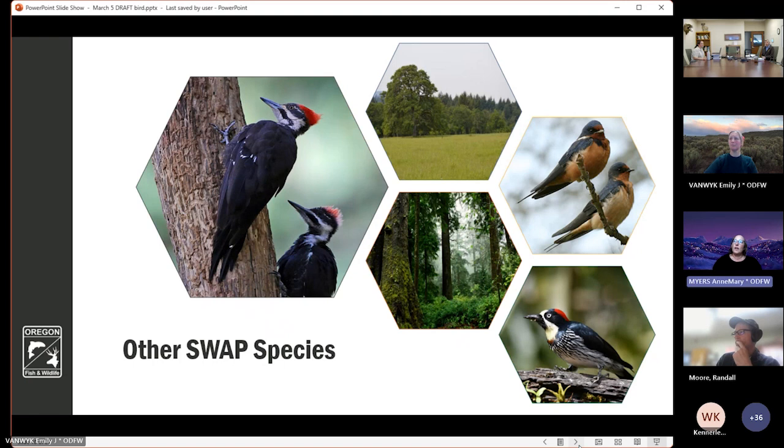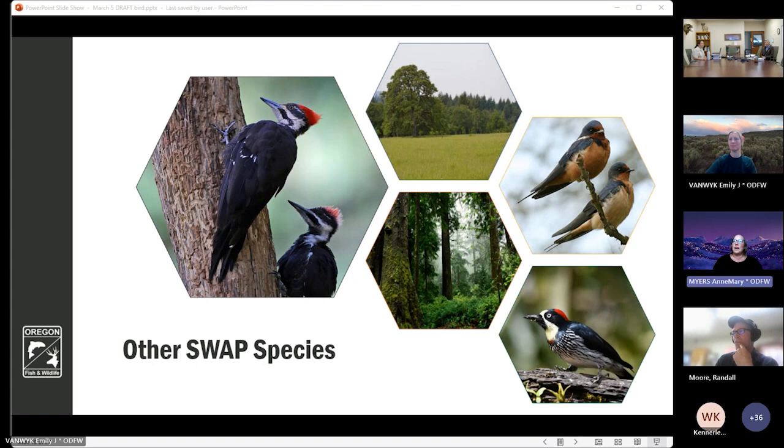For example, acorn woodpeckers were assessed for inclusion on the list of species of greatest conservation need, formerly strategy species, under the 4 criteria. They were not found to meet the definition of a species of greatest conservation need under these criteria. That said, acorn woodpeckers are an excellent indicator of oak woodland habitats, and their populations are increasing due to oak woodland management and conservation.